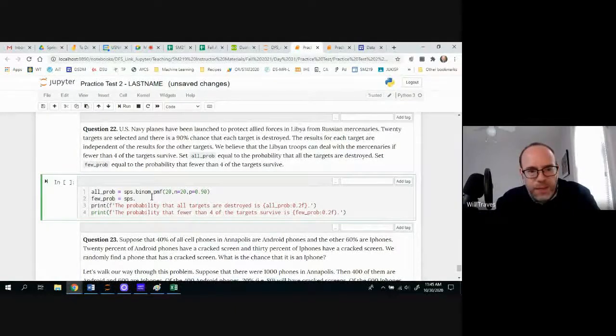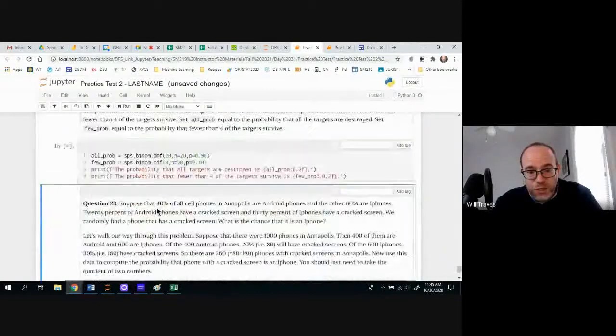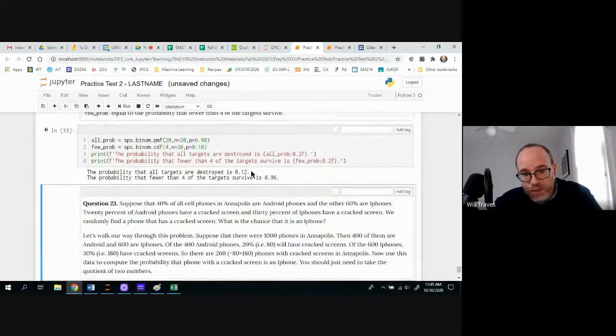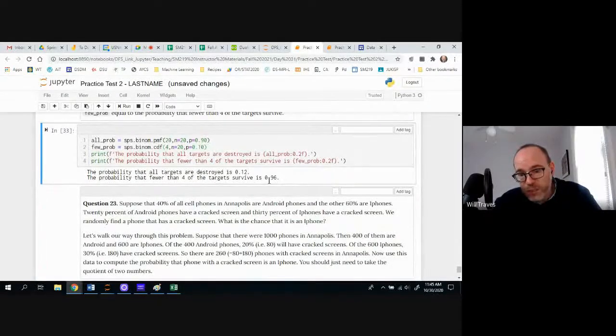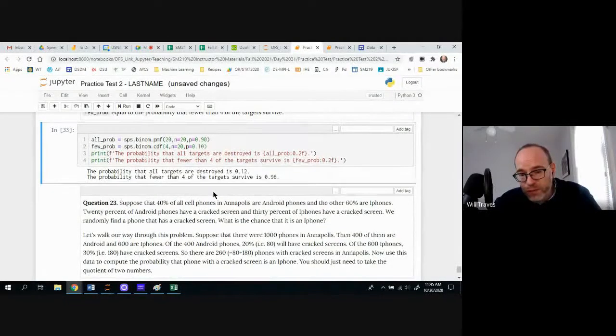Set few prob equal to the probability that 4 or fewer of the targets survive. A bit of a tricky thing. So CDF for a number or fewer, CDF of 4. There's still 20 missiles being fired, but this time, since I'm counting the number that survive, I want P to be 10%. That's the chance that a target survives, right? If 90% of the targets are destroyed. So 12% chance that all the targets are destroyed, 96% chance that fewer than 4 of the targets survive, right?